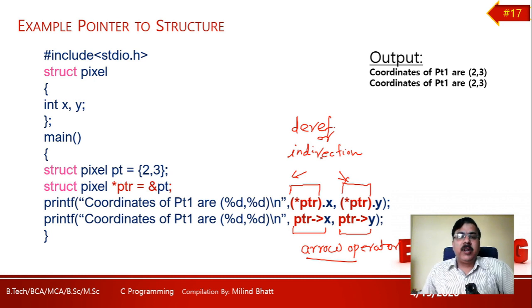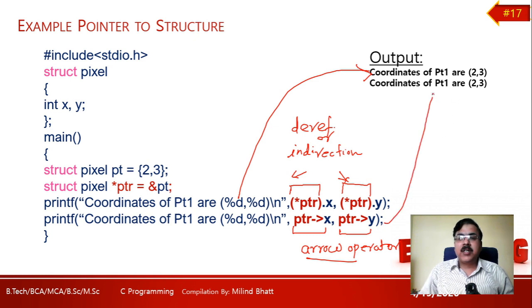For this particular example, coordinates of point 1 are 2 and 3. This statement is coming from this line and the second one is coming from the second printf statement. Both are giving the same output. Let's check a similar operation on the editor also, with some different example.